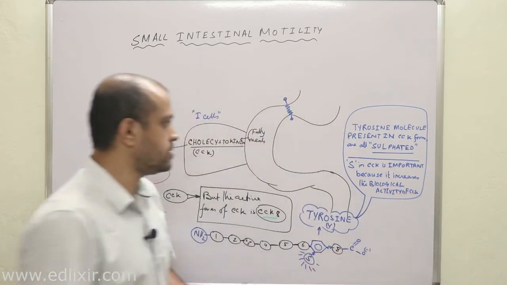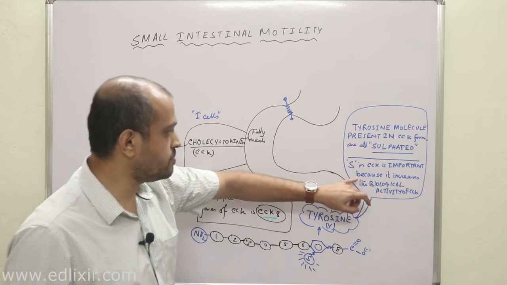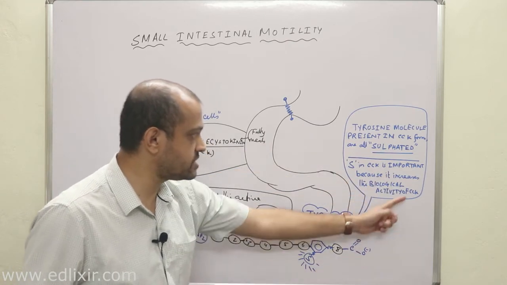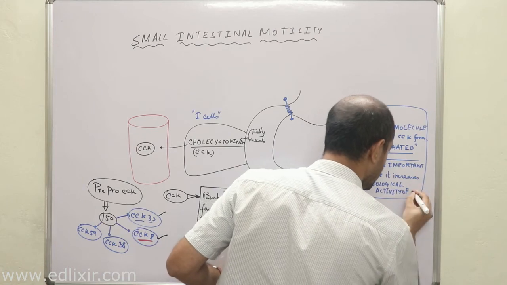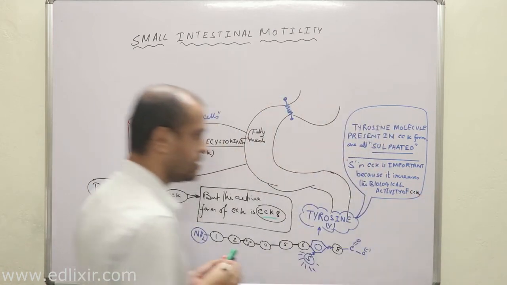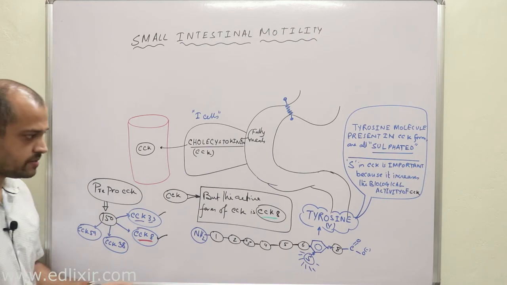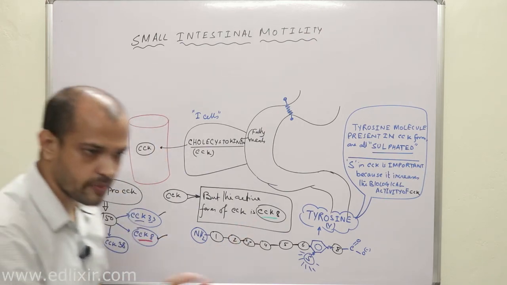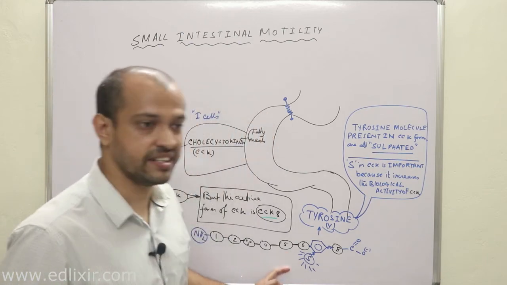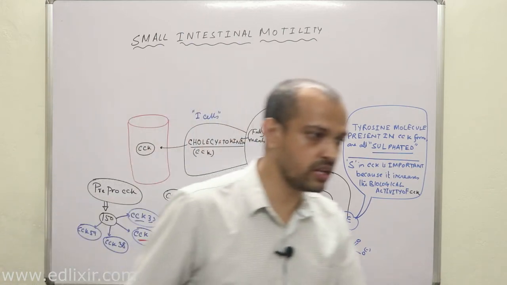Okay? Sulfur in CCK is important because it increases the biological activity of CCK itself. Increases the biological activity of CCK itself. Clear? Am I clear to everyone? Okay? Clear? Now listen with all your attention. This was short biochemistry of CCK. We will be discussing in great detail about CCK when we will be talking about endocrinology.